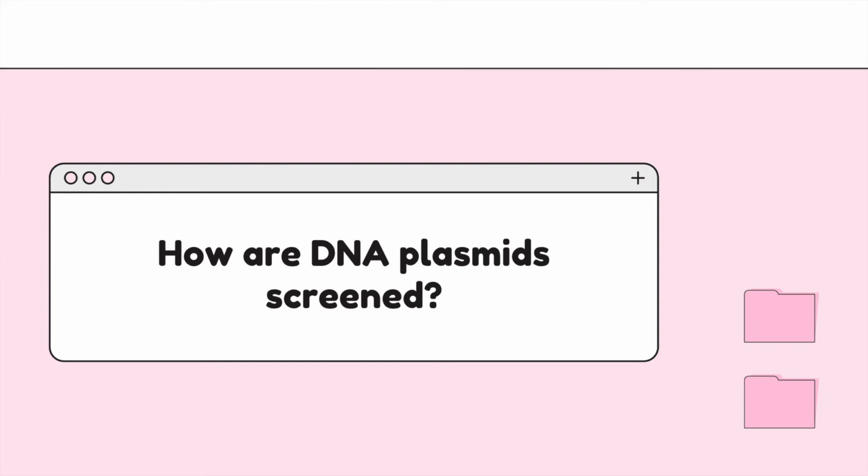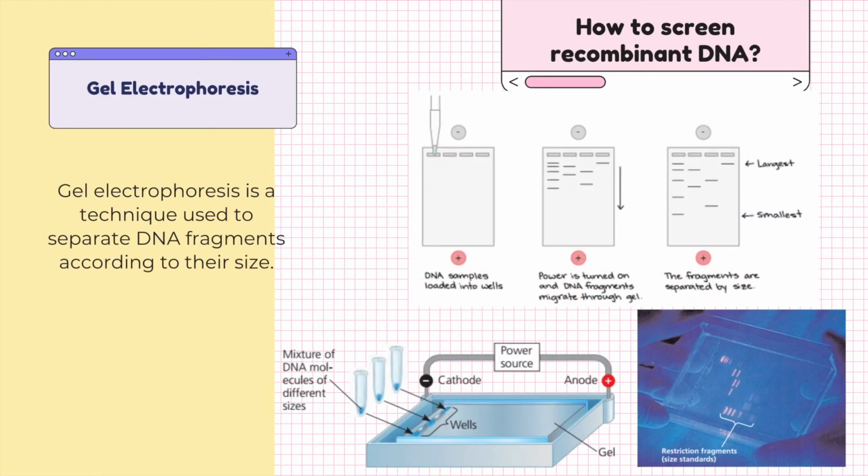in host cells? One technique used is gel electrophoresis. It is a method of separating DNA fragments according to their size. During this process, DNA samples are loaded into wells at one end of a gel that is negatively charged, and an electric current is applied to pull them to the opposite side that is positively charged. Due to molecular weight, DNA fragments that are smaller move farther through the gel than larger fragments. This results in a pattern of distinctive bands called a DNA profile or DNA fingerprint. Each band represents a group of same-sized DNA fragments.